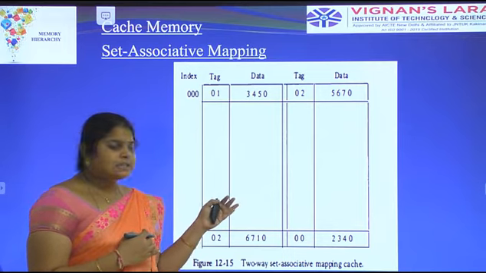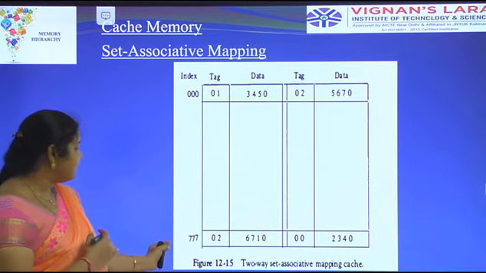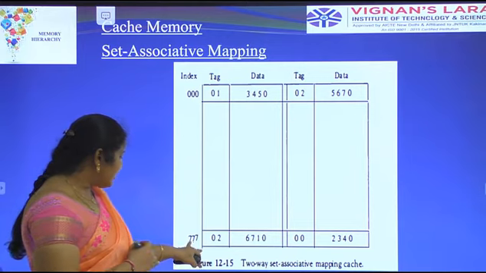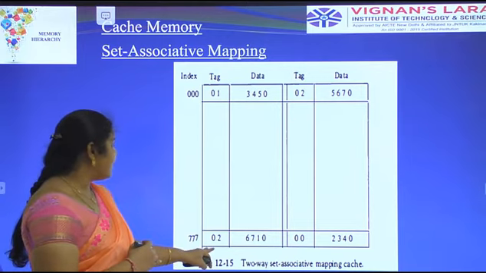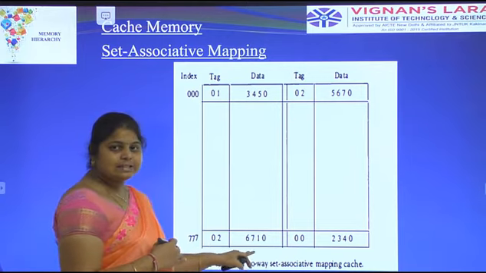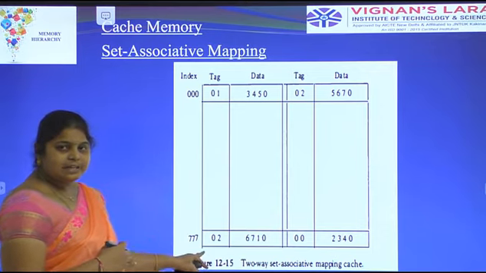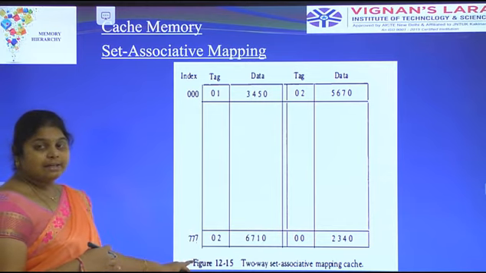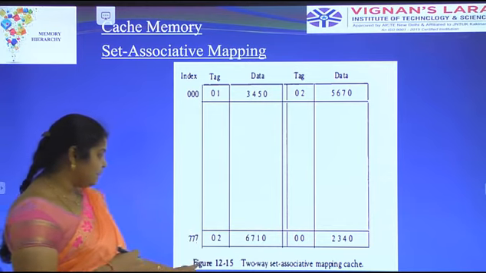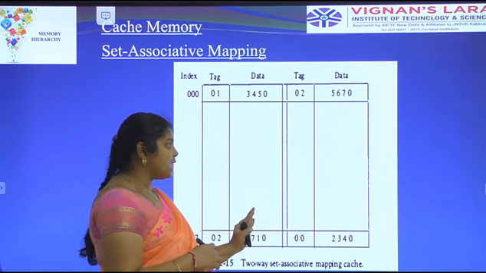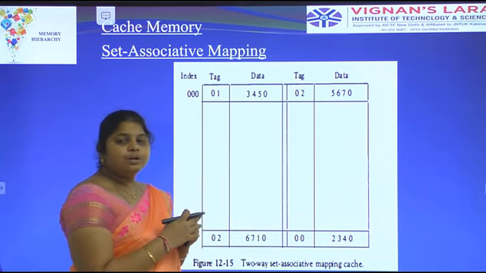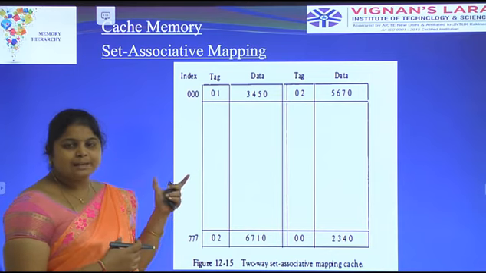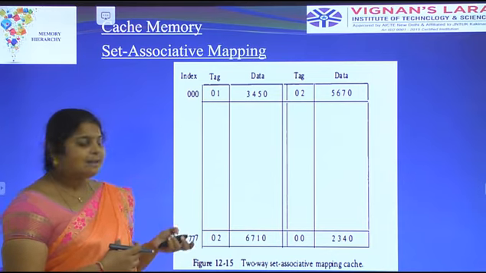Coming to set associative mapping, it is represented with two rows. Here 777 is the index address, the tag field is 02, and the content is 6710. The tag field is 6 bits and the data is a 12-bit representation. The index field is 9 bits. This is a two-way set associative mapping, so we can get the data very easily. That is why we prefer set associative mapping over associative mapping and direct mapping.